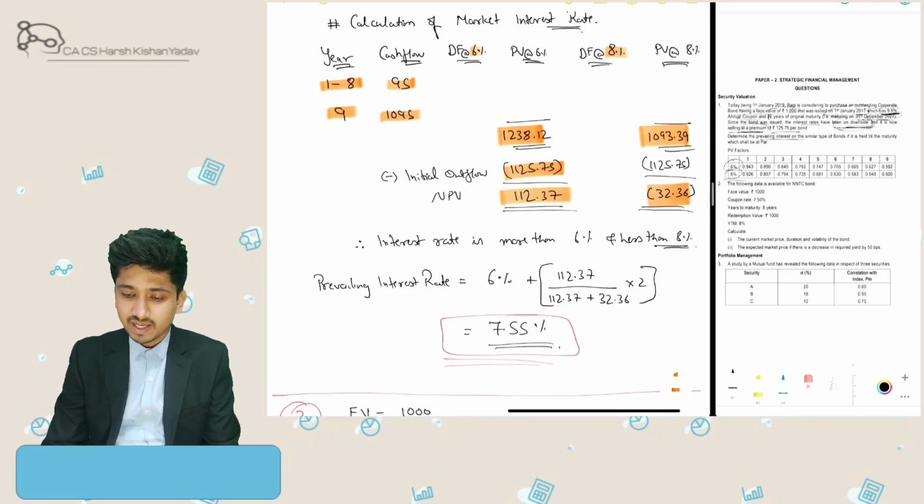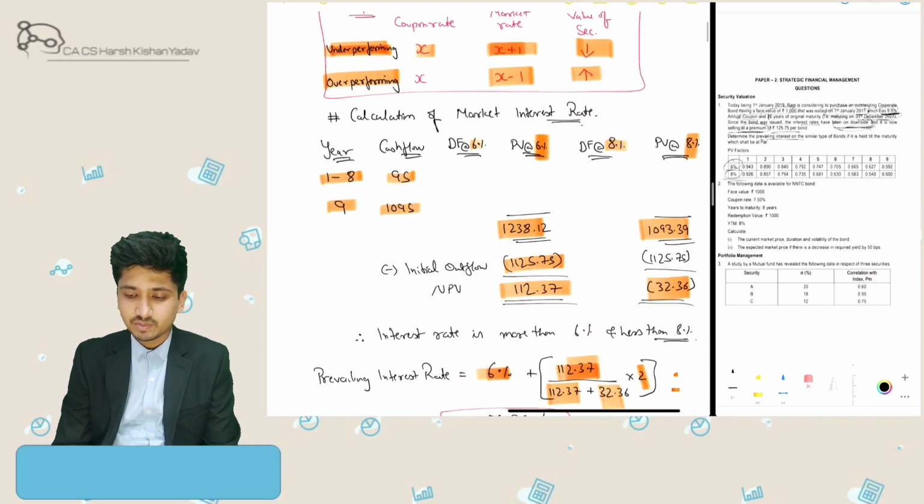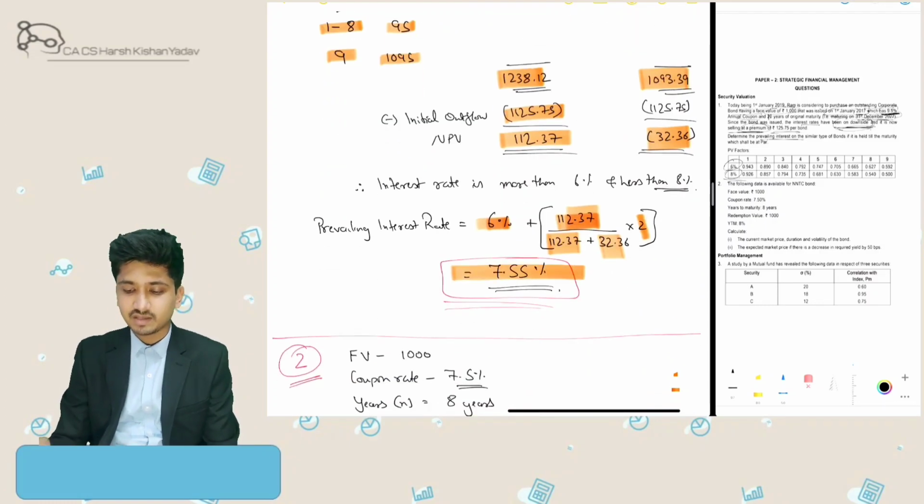This denotes that my prevailing market interest rate would be somewhere above 6% and below 8%, as at 8% it is negative. To calculate the exact rate, we take the formula: lower interest rate plus the NPV at the lower interest rate divided by the difference of the NPVs at the lower and upper interest rates, multiplied by the difference between the two rates taken, that is 2%. So the prevailing interest rate in the market comes to around 7.55%.